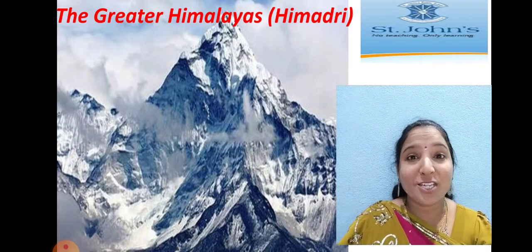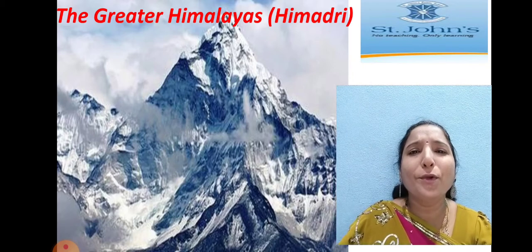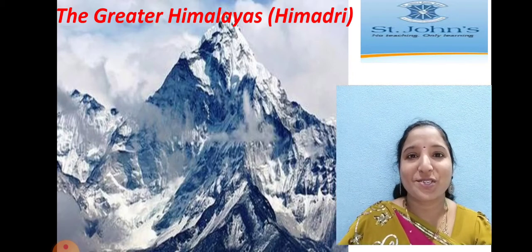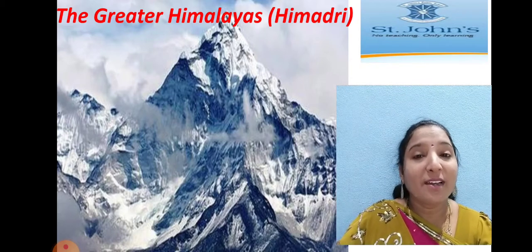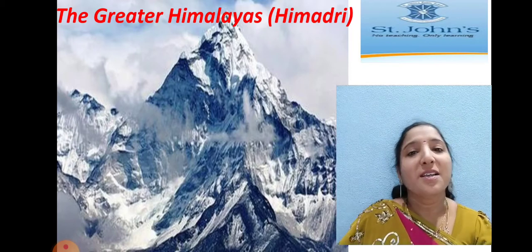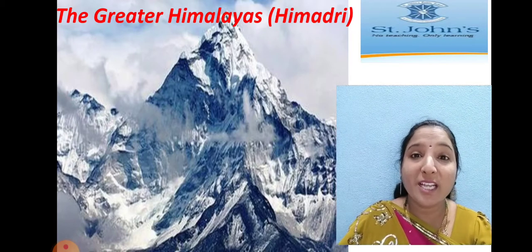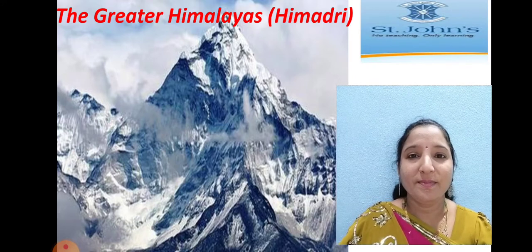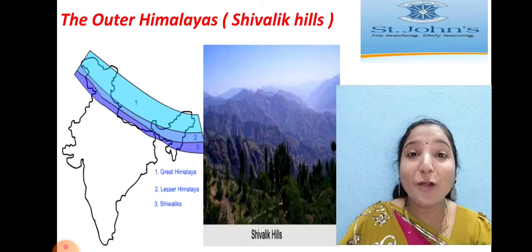And many hill stations also we can see in this region. So what are the hill stations? Shimla, Darjeeling, Mussoorie and Nainital. These are the beautiful hill stations, children, we can see in the Middle Himalayan range. People like to visit these places. In the summer season, people like to visit these places to enjoy the nature and beautiful, pleasant atmosphere. Is that clear, children?